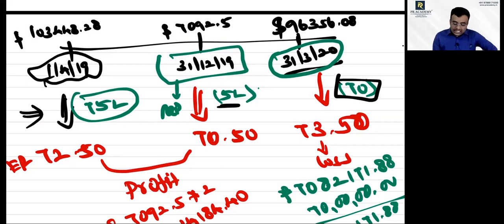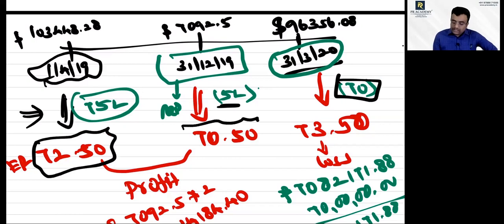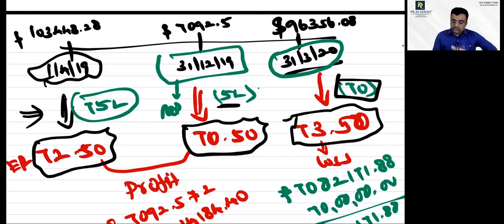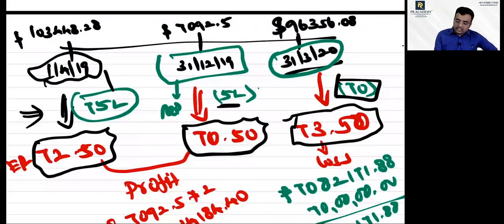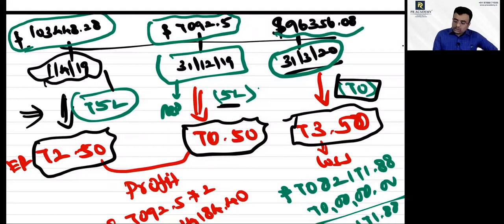The rate at borrowing is 72.5. The rate at repayment is 70.5. That is given in the question. The rate at the end of the financial year is 73.50. That is also given in the question. Are the dates and rates all given? On 1/4/19 it is 72.5, and at repayment it is 70.5. So by using these rates, if I convert into dollars, I get this much dollar on the date of borrowing. Repayment dollar comes to this, and balance loan comes to this much in dollars.